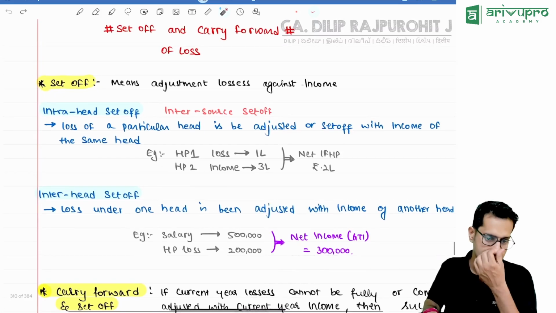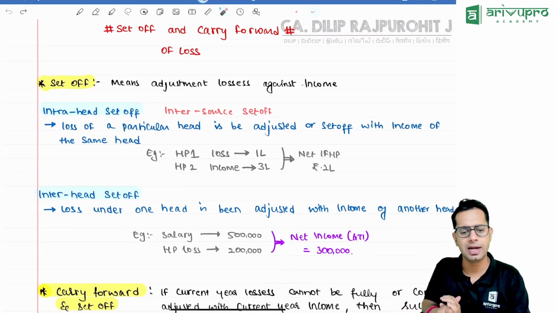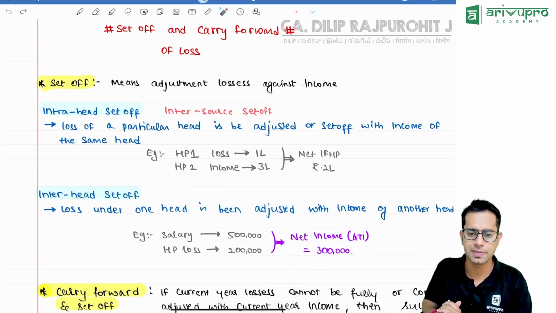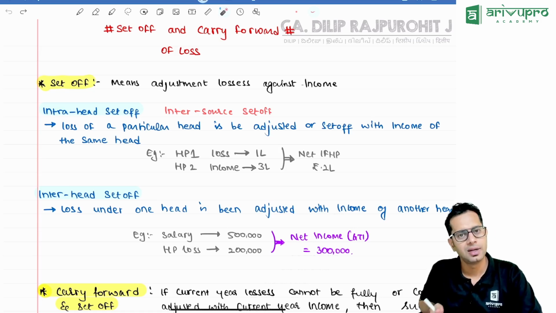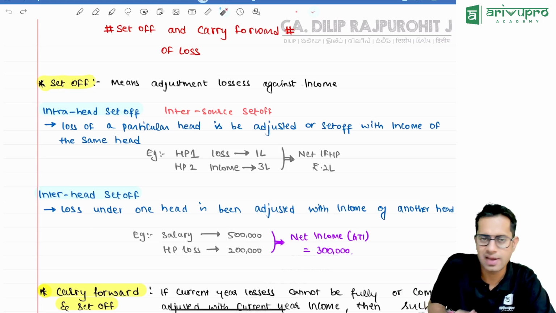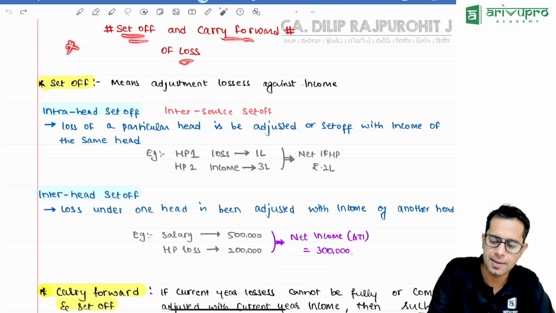Next is set off and carry forward of losses. As I told you, very simple. We have hardly just started, 20 minutes back, and we have almost completed one beautiful chapter called clubbing of income. Set off and carry forward, hardly 10-15 minutes. Set off and carry forward of losses, another important chapter.